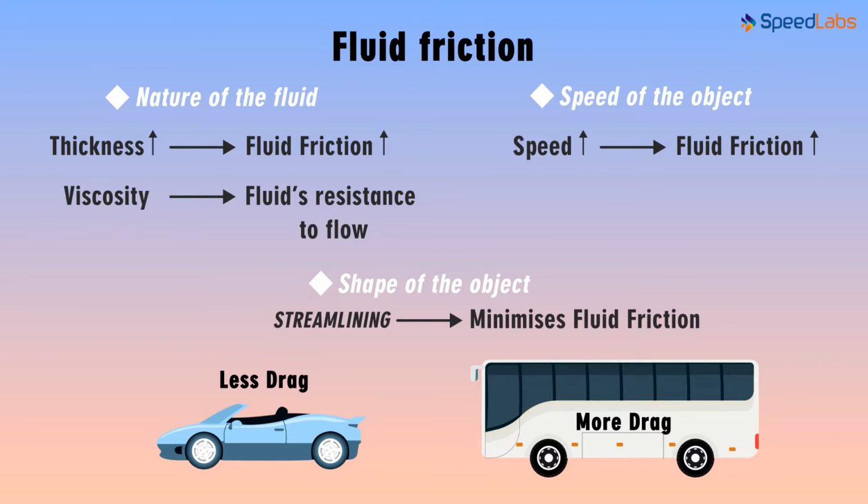So these were the different factors on which fluid friction depends. Nature of the fluid, the speed of the object flowing through the fluid, and the shape of the object.